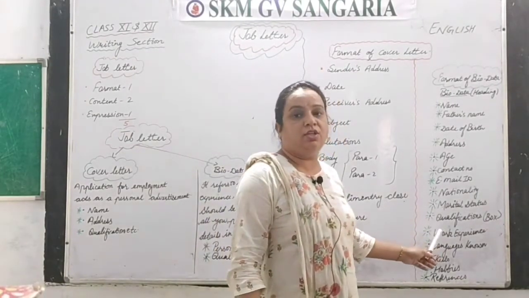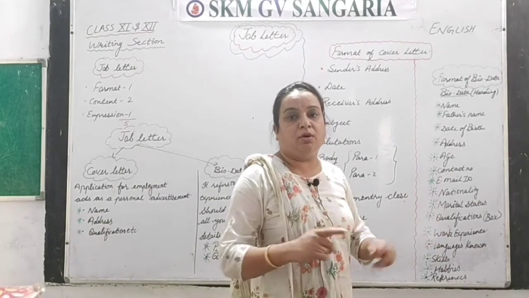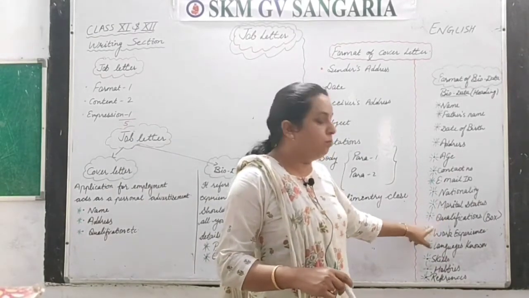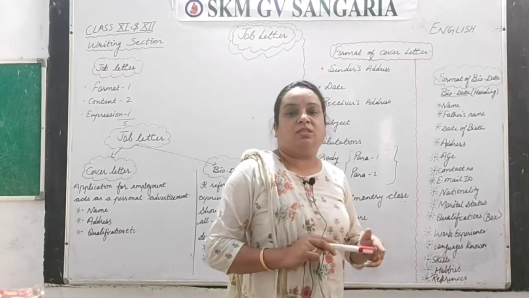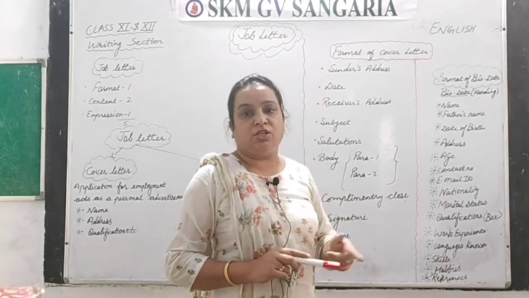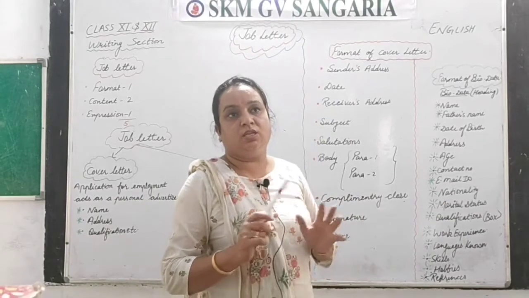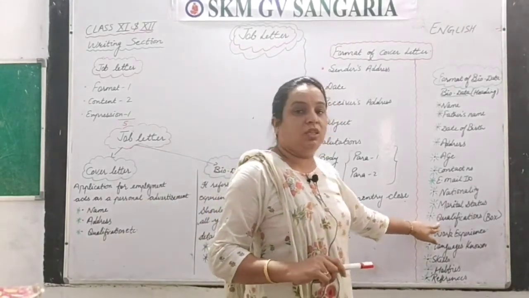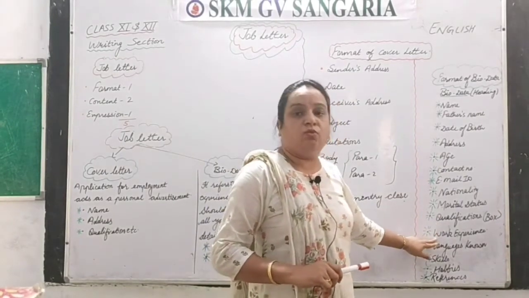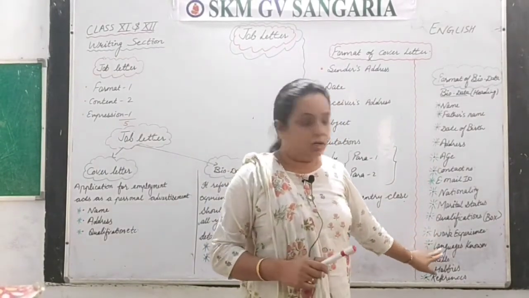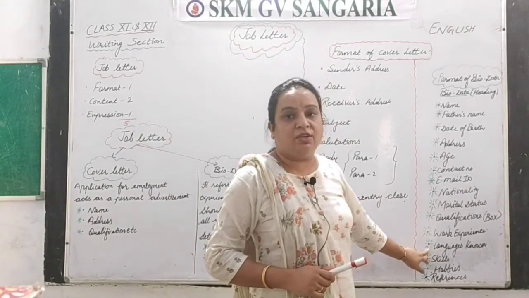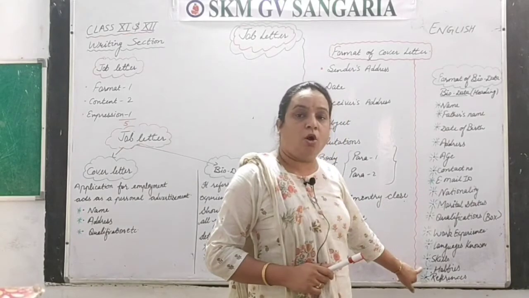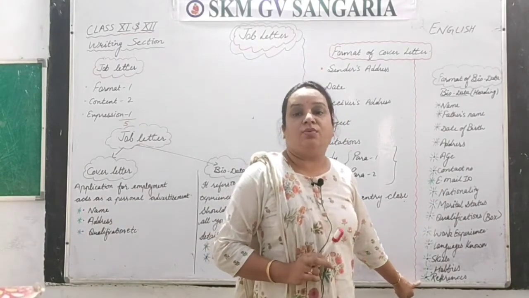Qualification you have to write in a big box, which I'll show you when we do the sample. That box has the examination, the board or university, and the year of passing. Then work experience, and after that languages known, skills, hobbies, and the last one is references.